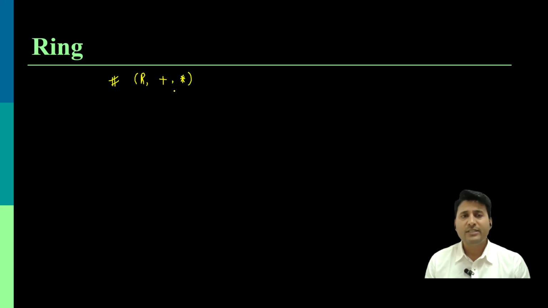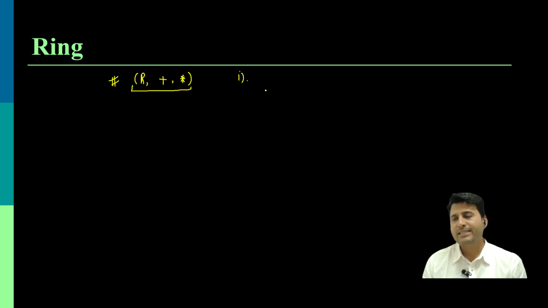Make sure it's not that plus and star are the only operations for the ring structure. The operation can be any binary operation. Just for the sake of representation, I take two operations, one as addition and one as star, which can be considered as multiplication. So this algebraic structure we call a ring if it satisfies certain properties. What are those properties? Let us try to understand them one by one.